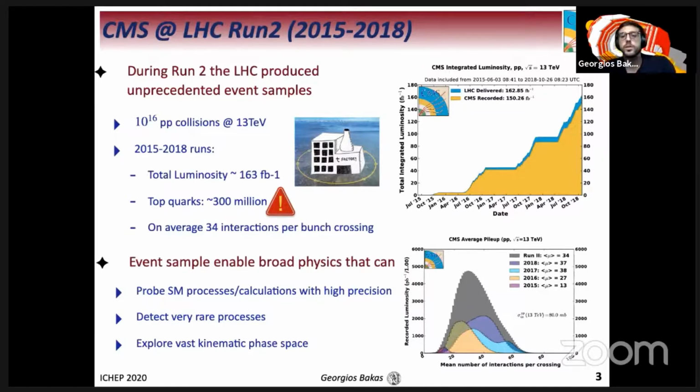You can see on the top right corner the comparison between the LHC delivered and the CMS detector recorded luminosity. Also, almost 300 million, maybe less, top quarks were produced during this period, making the LHC, as one could say, a top factory. And on average, there were almost 34 interactions per bunch crossing, as you can see on the bottom right corner.